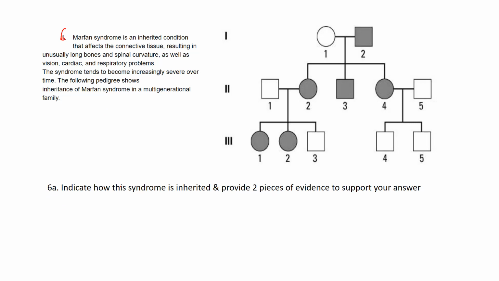It says 6a, indicate how this syndrome is inherited. So what they're asking for is the mode of inheritance, kind of like a previous question we've done before. So there's 4 different modes, right? And then they want you to give 2 pieces of evidence to support that.